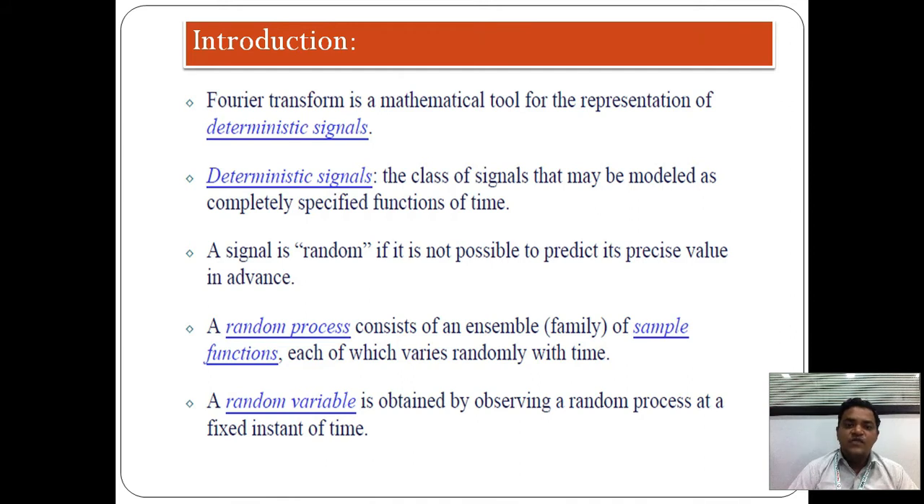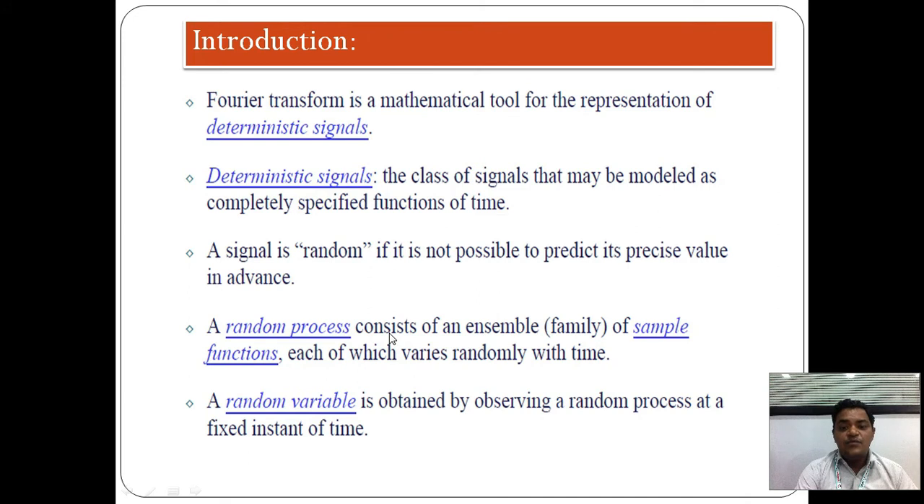Suppose we take one example for random. What is the meaning of random? Random is nothing but tossing a coin: after tossing the coin, we don't know in advance whether it will show head or tail. That type of signal we call random. Hence the signal is random if it is not possible to predict its precise value in advance.